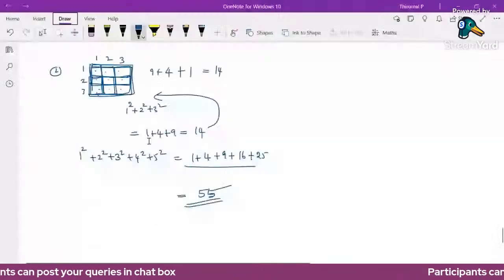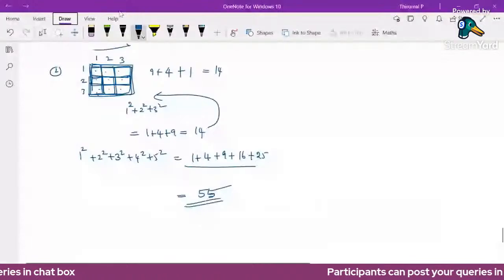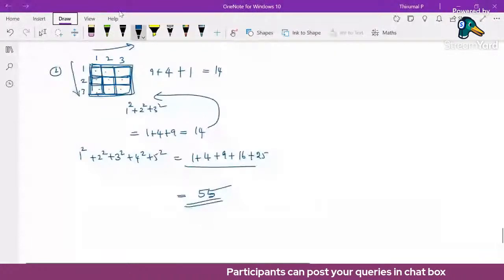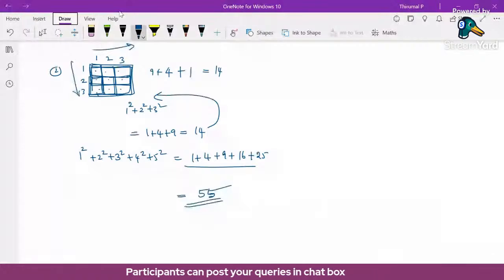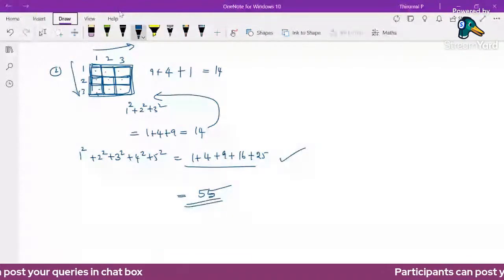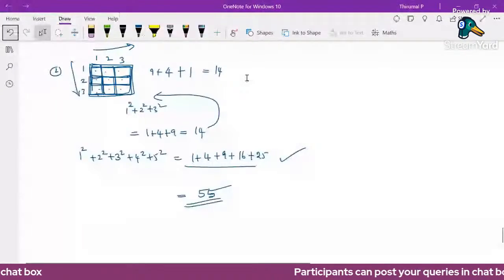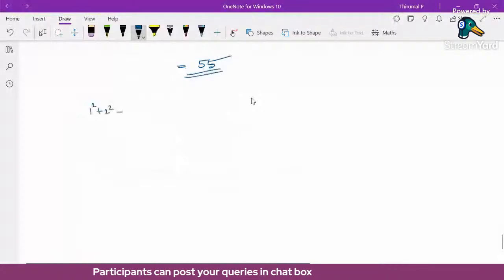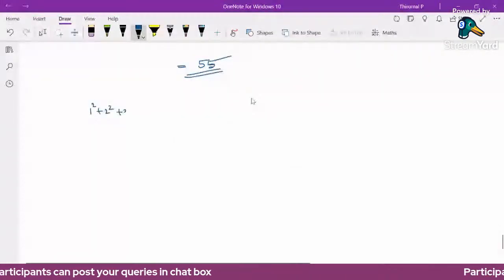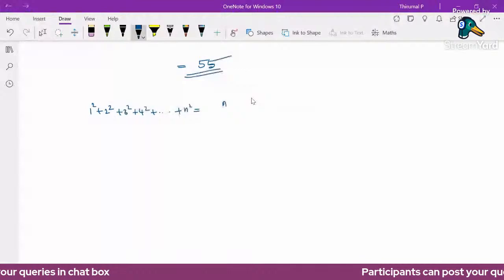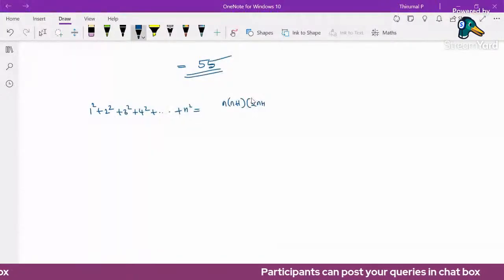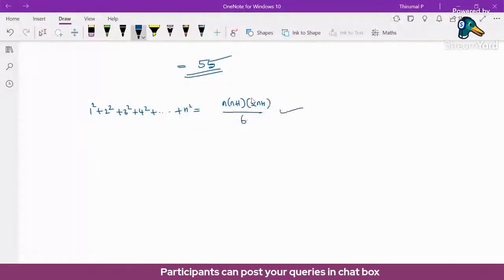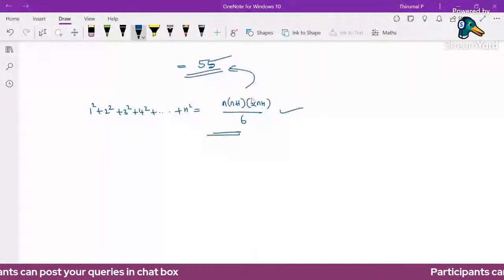So in general, suppose n rows and n columns: it means 1 square plus 2 square plus 3 square plus 4 square up to n square. If you know the formula, we can use it. The sum of squares 1 square plus 2 square up to n square is n into n plus 1 multiplied by 2n plus 1, divided by 6. If we substitute n value 5 in this formula, we get the answer 55. So the number of squares is 55.